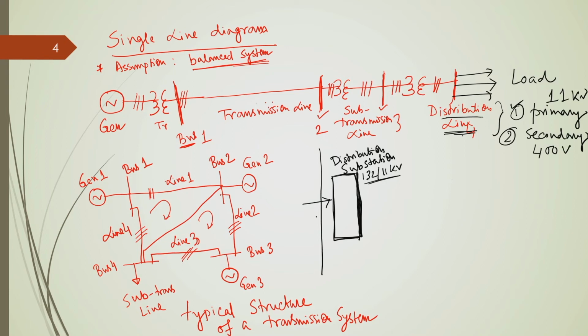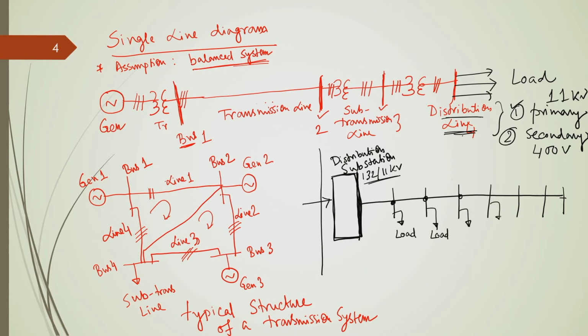Now, how do these distribution networks look like? Then we have long distribution lines, and these distribution lines are connected with different nodal points. Each nodal point has certain load connected to it, and so on.